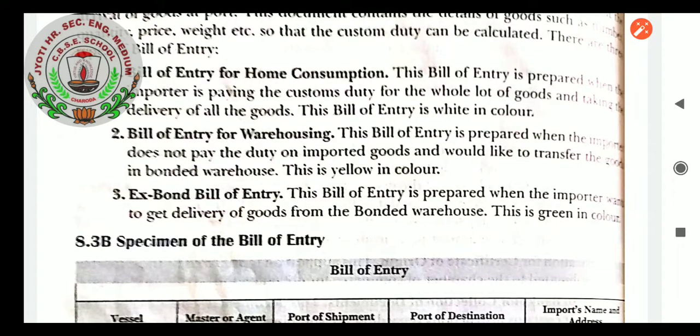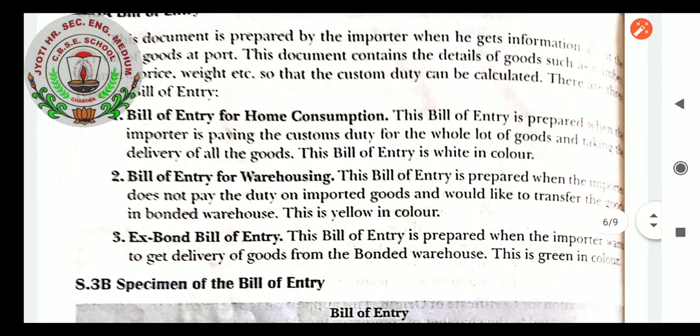Export bill of entry is prepared when the importer wants to get delivery of goods from the bonded warehouse. This is green in color. So, bill of entry can be of three colors: one for home consumption, one for warehousing, and one for export bill of entry. This bill of entry is prepared when the importer is paying the custom duty for the whole lot of goods and taking the delivery of all the goods.